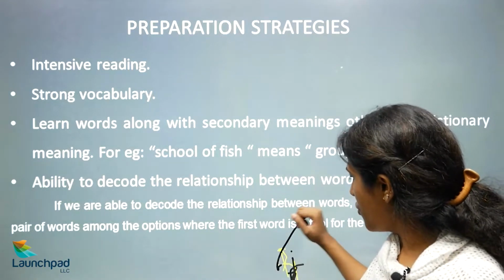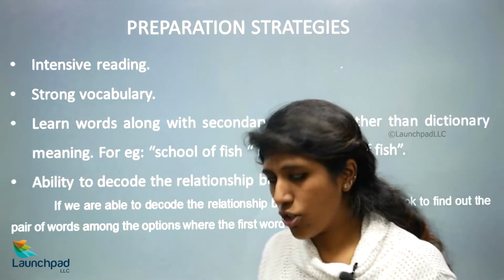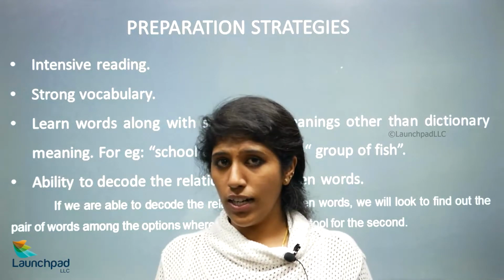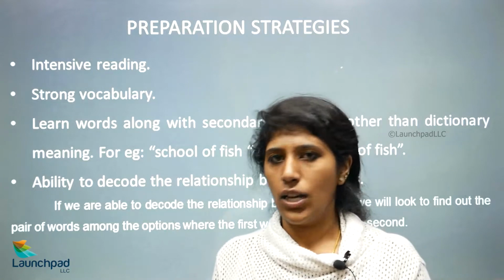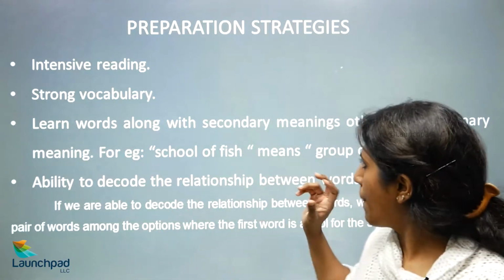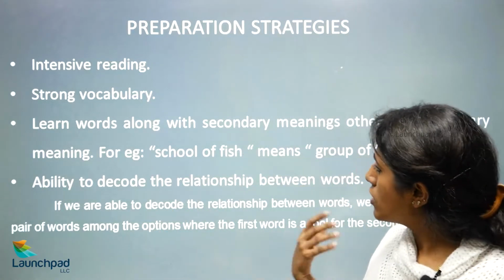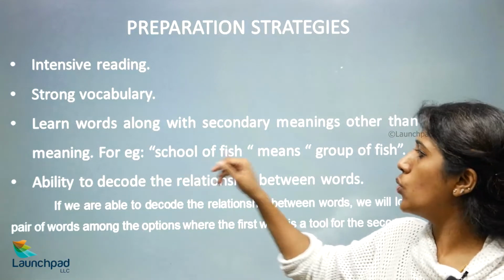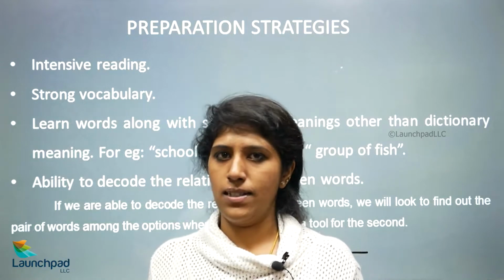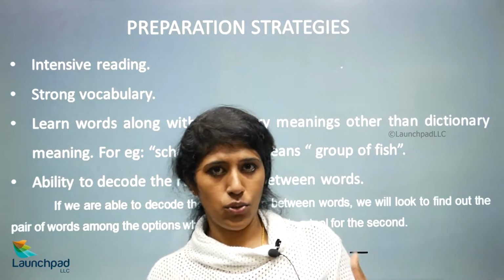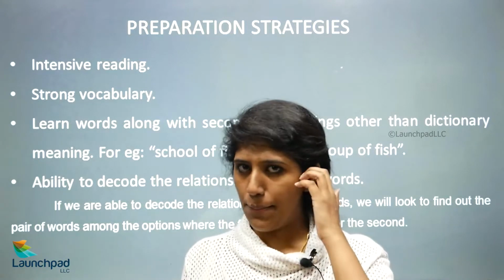Instead of just sticking to one meaning, try to learn words which have different meanings. A word has one meaning, but you can also search for other meanings. For example, school of fish means group of fish. So what is the other word for this? That is the kind of strategy you can use to improve your vocabulary.